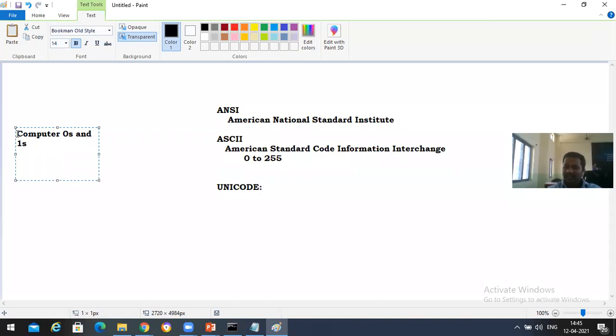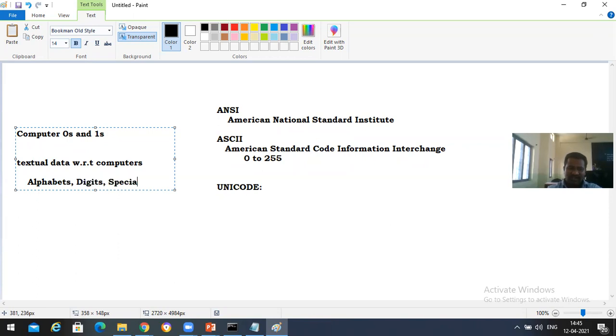It cannot understand any other thing. But when you want to deal with textual data with respect to computers, some intelligent people have done this: textual data contains alphabets, digits, special symbols. But we want to make this communication with the computer. So what they have done is, for all alphabets, they have given numerical values.